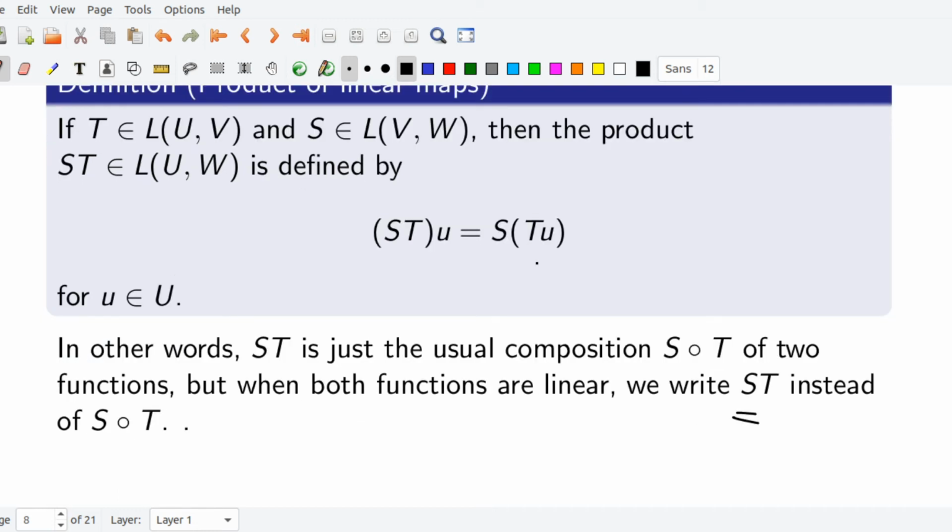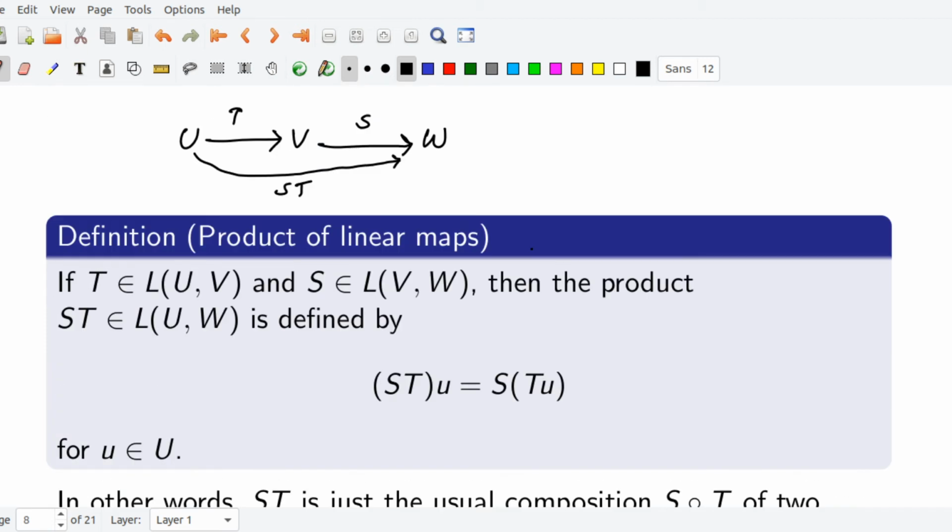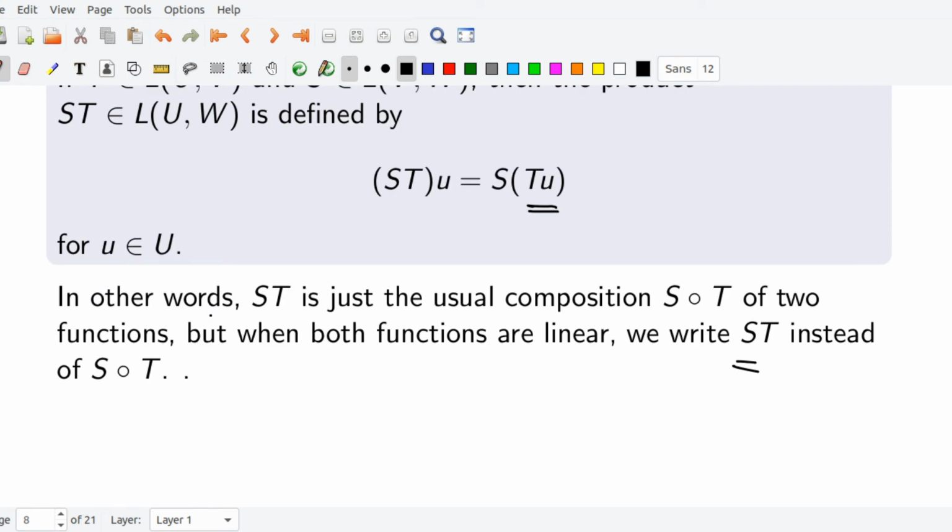From the definition it is clear that ST is a map from U to W because it is defined as S of Tu. The u is taken from the vector space U. When computing Tu, the element will lie in V. Tu is an element in V, but then applying S, S takes the vector Tu into W. So clearly ST is a map from U to W. Next we have to prove that this defined ST is a linear map.